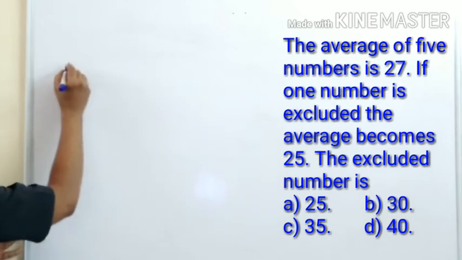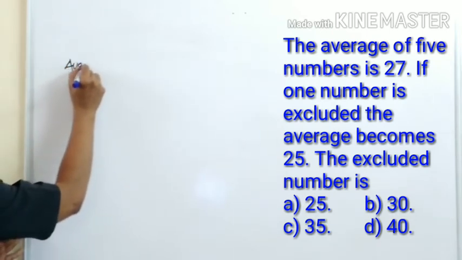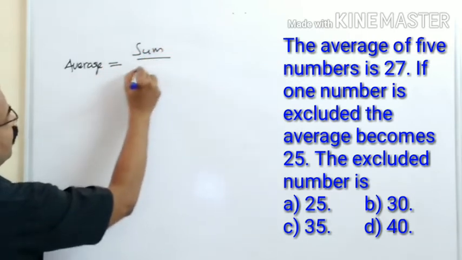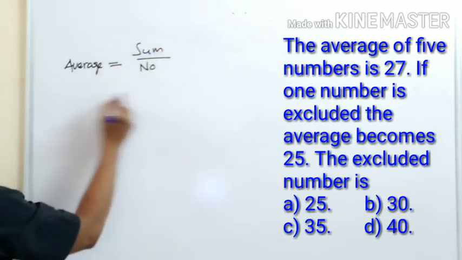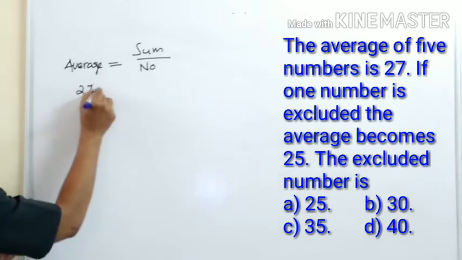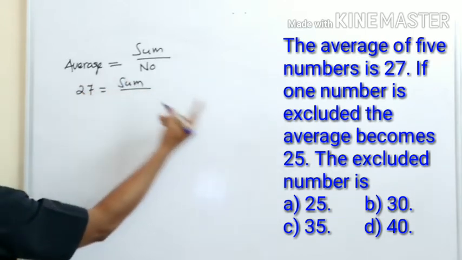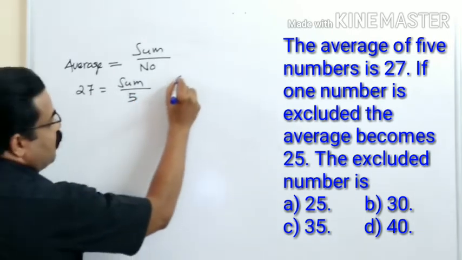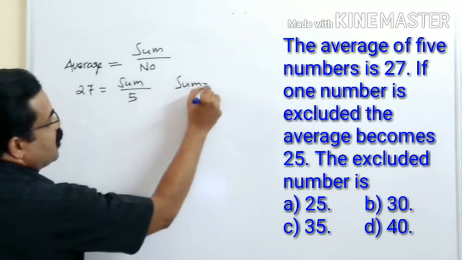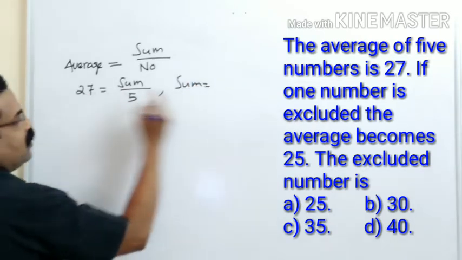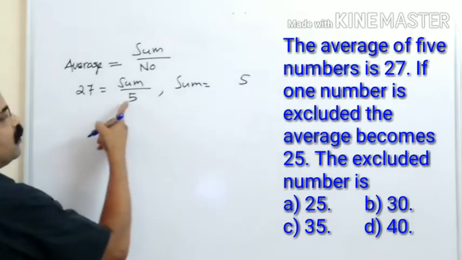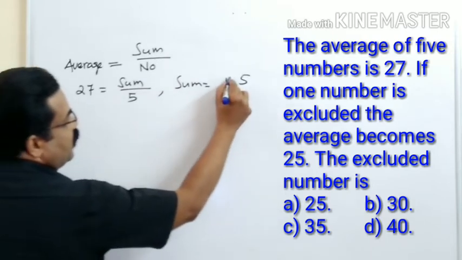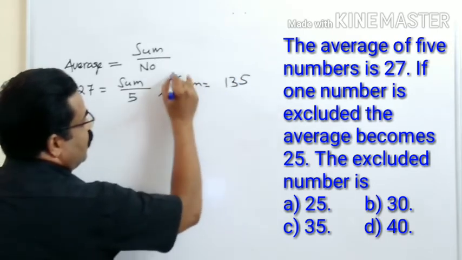Initially we have average equal to sum divided by total numbers. So the first average is given, 27. So 27 is equal to sum divided by how many numbers initially? 5 numbers. So when you multiply this, you will get sum is equal to what? Sum is equal to 5 into 27. 5 into 7, 35. 5 into 2, 10 plus 3, 13. So 135. So 135 is the original sum.